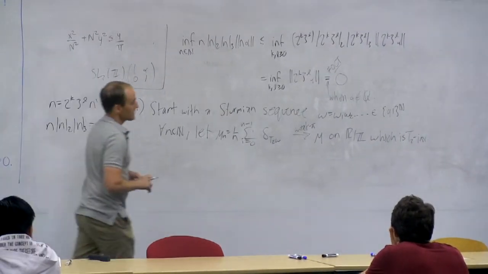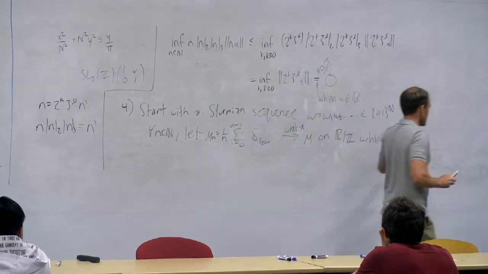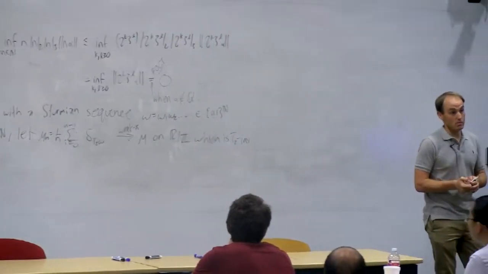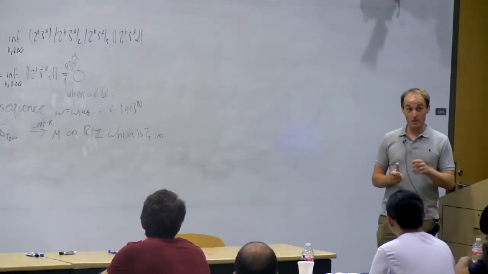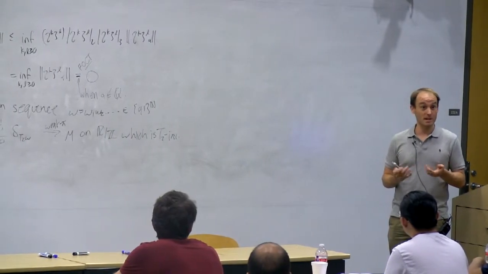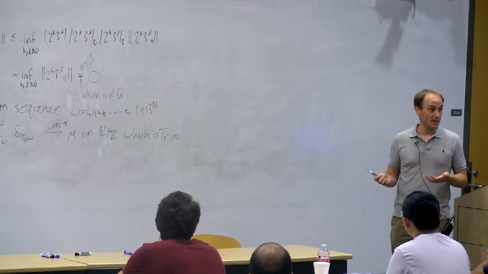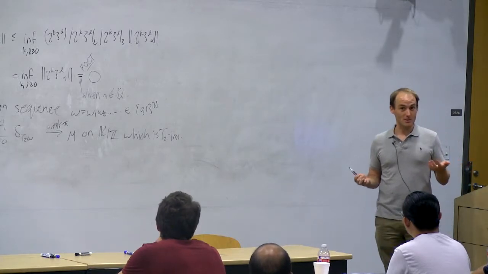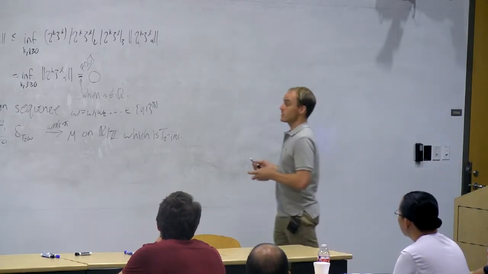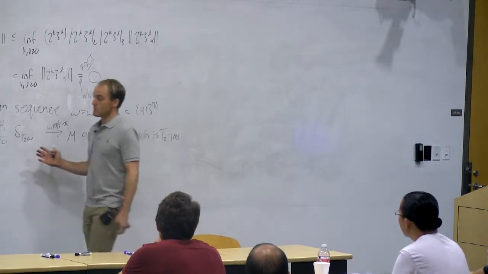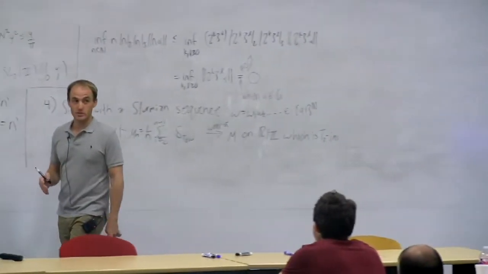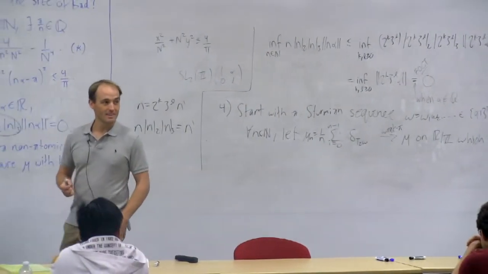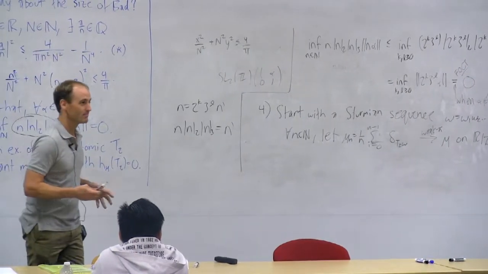The only thing that you have left to do now is to explain why that measure has entropy 0. But that has something to do with knowing about the word complexity of your word. And because the word complexity is so small, in fact, I didn't even need to pick a Sturmian word to make this work, but I just went ahead and went for the extreme case. Because the word complexity is so strong, you can use this to derive the fact that the entropy of your measure is going to be 0. Do you see the sketch of the idea there?